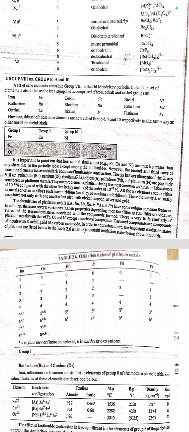The characteristics of platinum metals, that is ruthenium, osmium, rhodium, iridium, palladium, and platinum, include some unique common features. In addition, there are several variations in their properties depending upon the different stabilities of oxidation states and stereochemistry associated with the compounds formed. There is very little similarity of platinum metals with iron, cobalt, and nickel, except in carbonyl compounds. Carbonyl compounds are compounds of a metal with the pi acid ligand carbon monoxide. The important oxidation states of platinum metals are listed in table 2.6, with the most important oxidation states in bold.